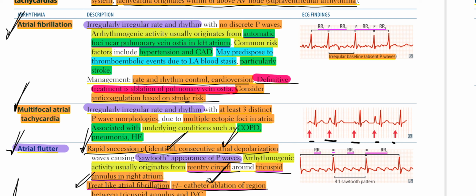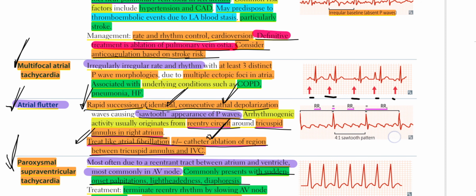Common risk factors include hypertension and coronary artery disease, which may predispose to thromboembolic events due to left atrial blood stasis, particularly stroke. Management is rate and rhythm control, cardioversion. Definitive treatment is ablation of pulmonary vein ostia. Consider anticoagulation based on stroke risk.